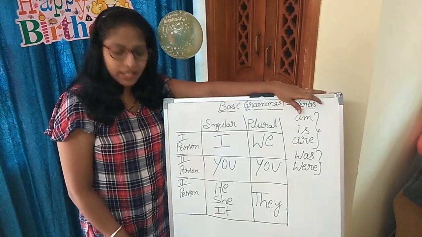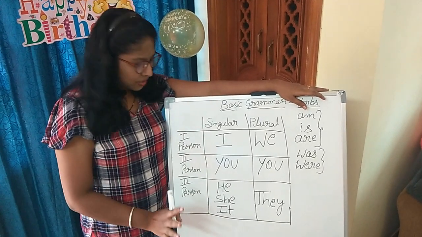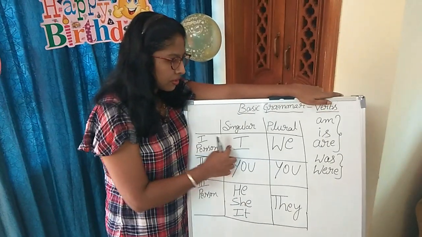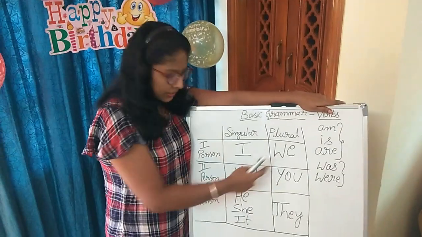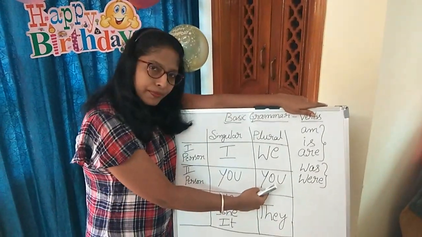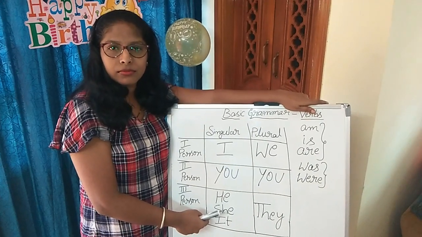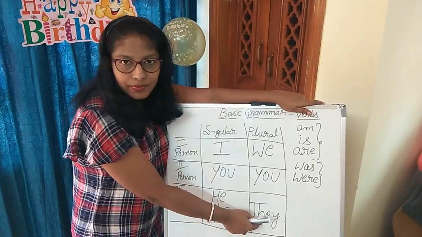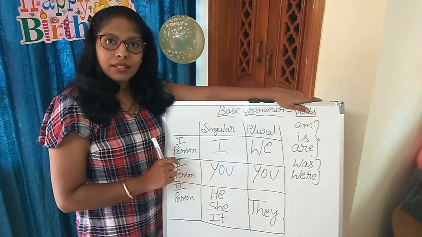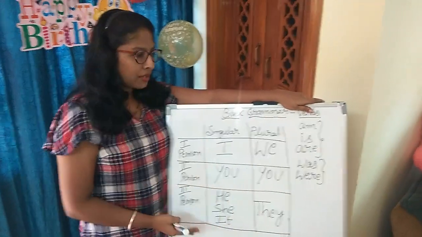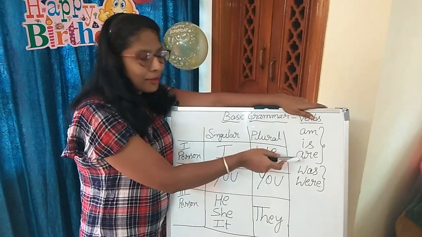When we come to Kannada, it's not like that. Yes, of course. Nanu, navu, neenu, neevu, avanu, avalu, adu, avaru. Right? But the difference here is in Kannada we don't have these helping verbs.